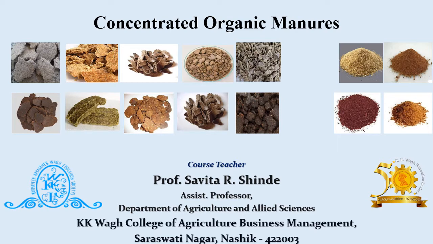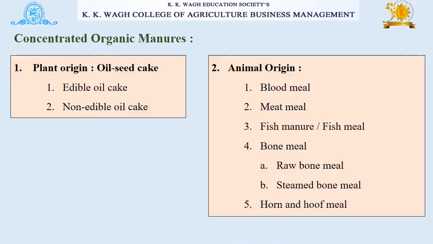Today we are going to discuss the topic concentrated organic manures. Let's start our today's topic. Basically there are two types of concentrated organic manures. First one is plant originated and second one is animal originated.